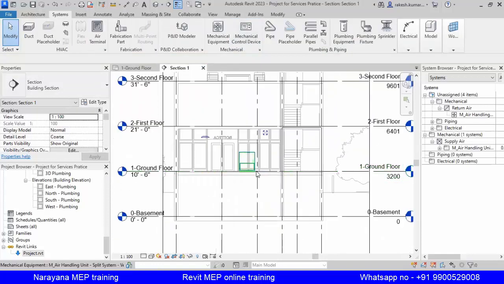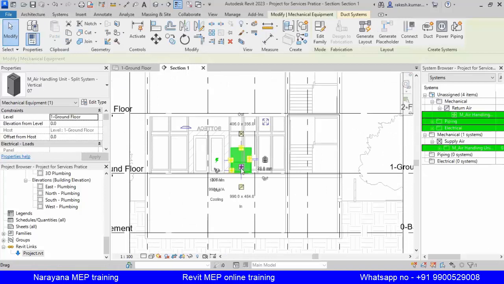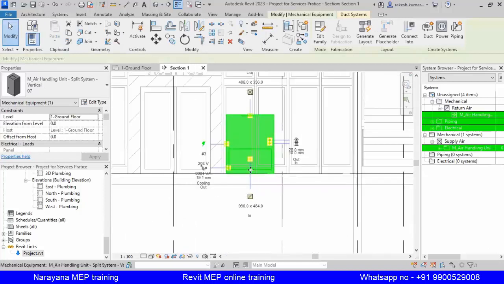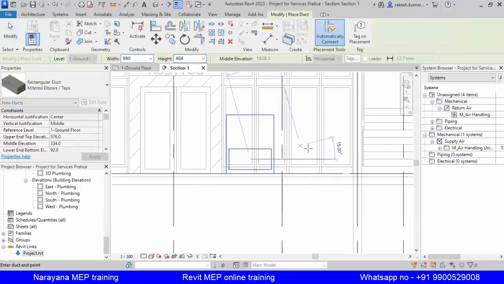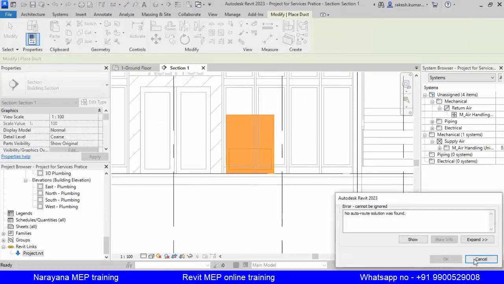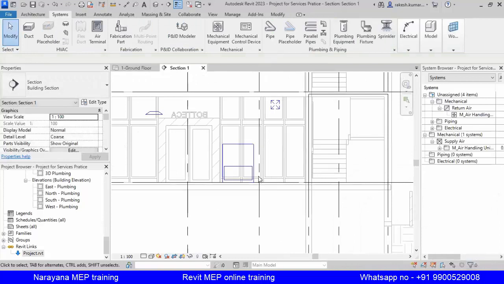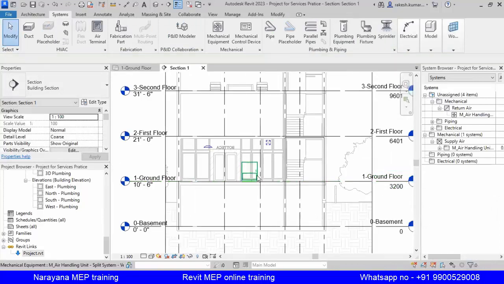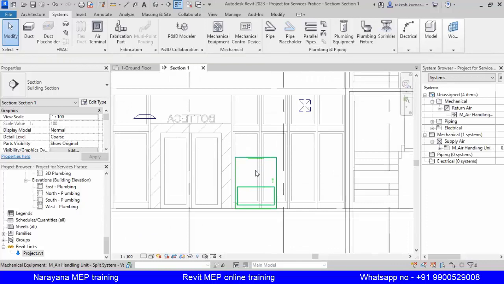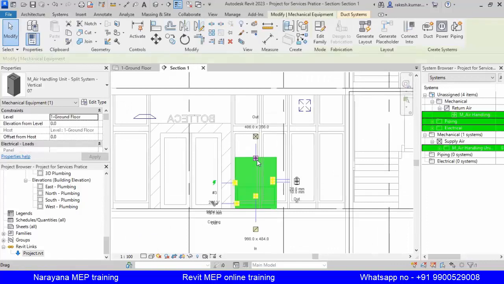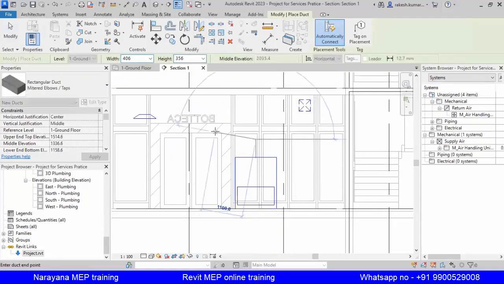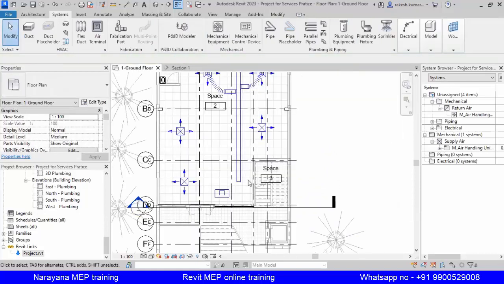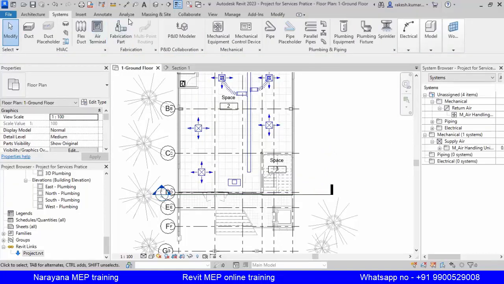The view, already we are in view. Different section we have to pick.